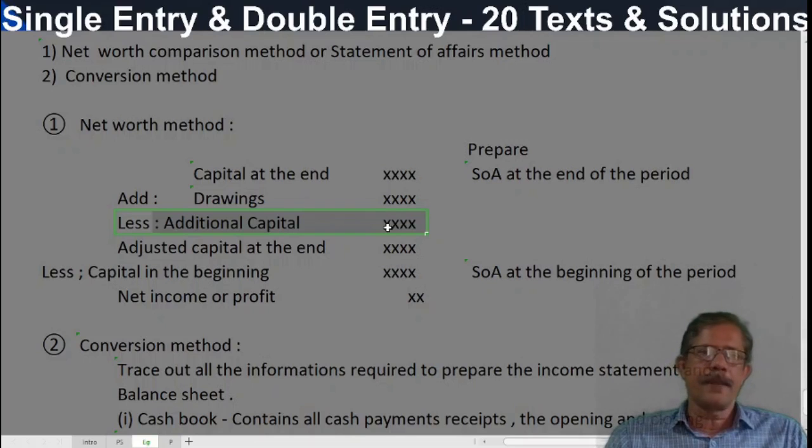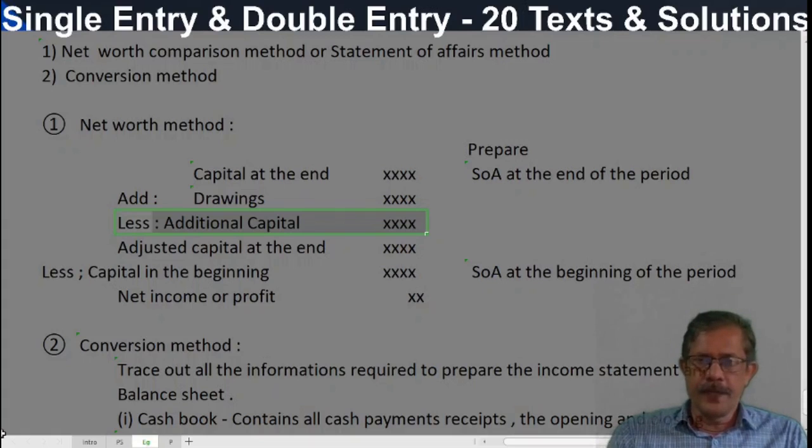The only formula is that capital changes only because of profits. The other changes are due to drawings or additional capital. Why is additional capital deducted? Because of the comparison, we have to adjust the values. One dollar and one rupee never equals two. Because capital at the end includes additional capital, in order to compare with the opening capital, this additional capital is to be deducted.